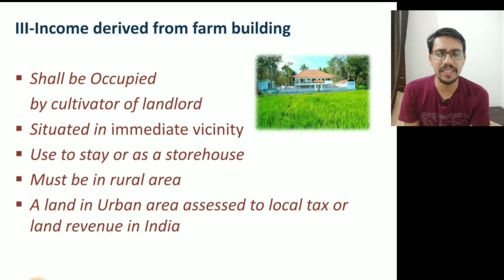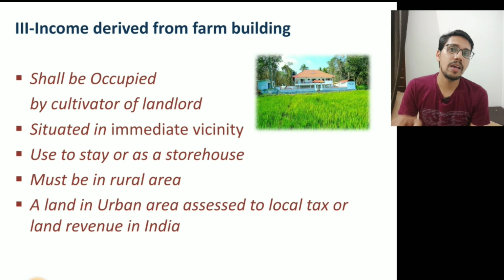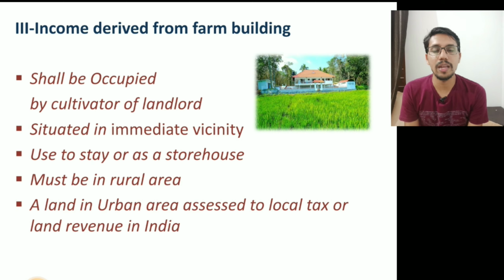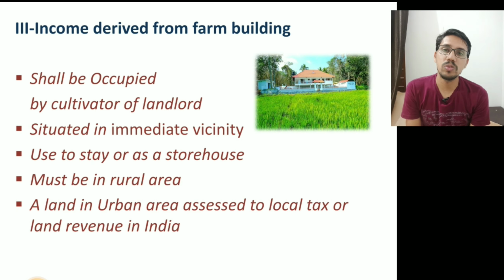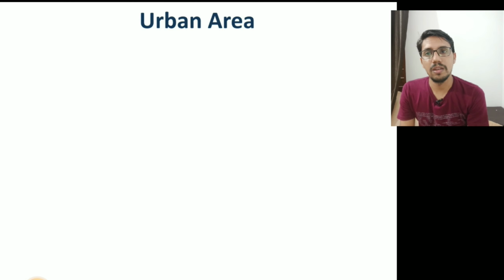It must be in a rural area. Income from farmhouses which are situated in a rural area shall be treated as agricultural income. And a farmhouse which is situated on land in an urban area shall also be treated as agricultural income only if it is assessed to local tax or the land revenue tax in India. So the farmhouse of the urban area is also treated as agricultural income only if it is assessed for local tax or revenue tax in India.